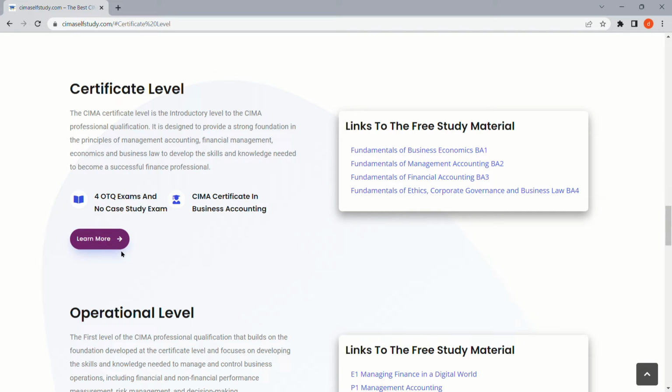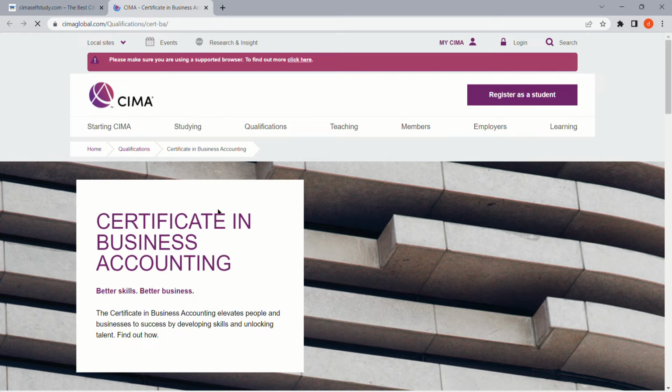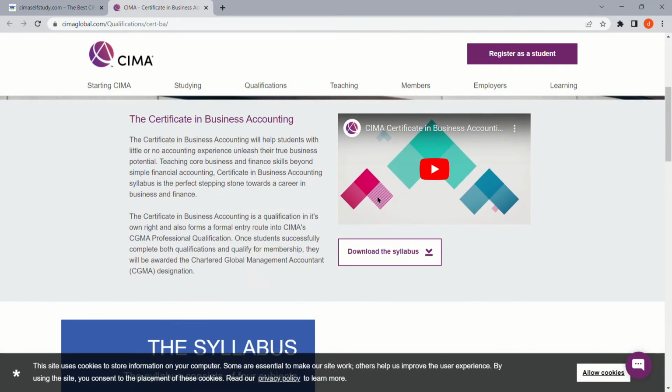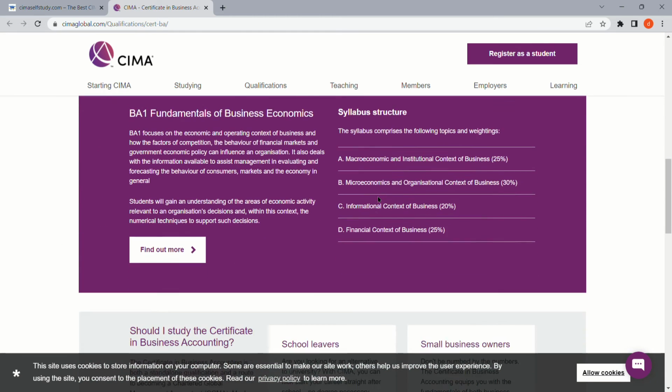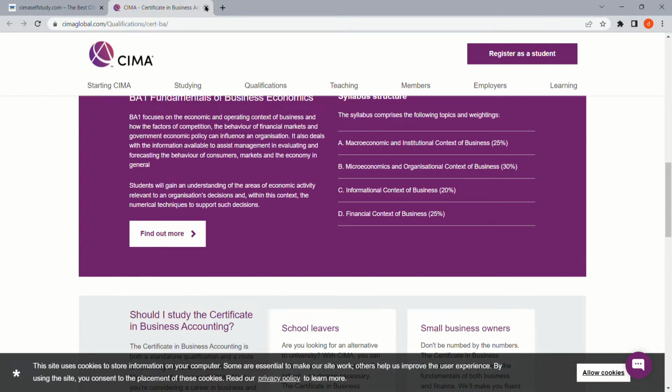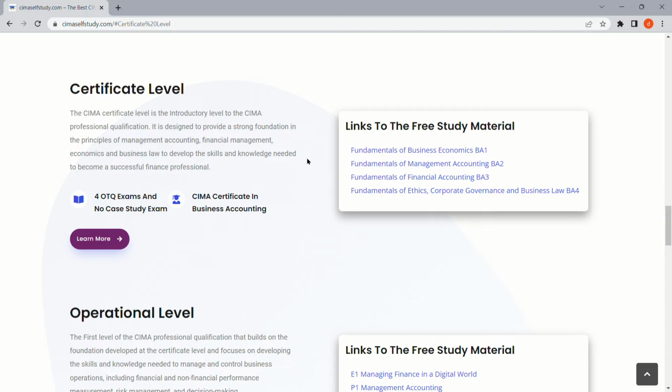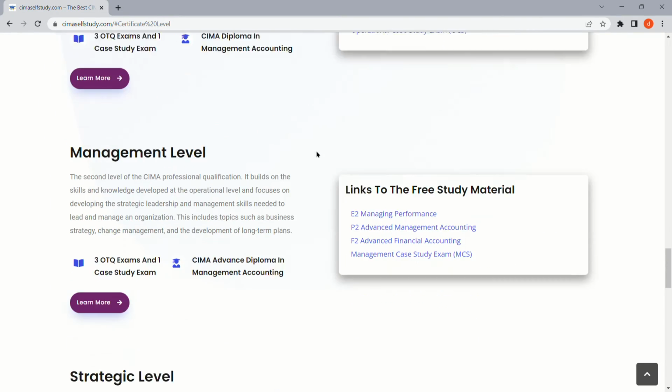This link will direct you to the CIMA official website, where you can learn more about the certificate level. Going back to the website, there is one important thing to know before you start CIMA. That is, there will be exemptions for exams if you are eligible. This is how you can check your eligibility.